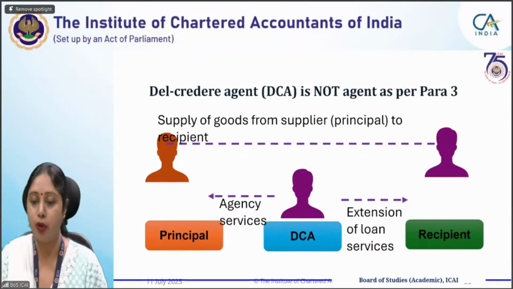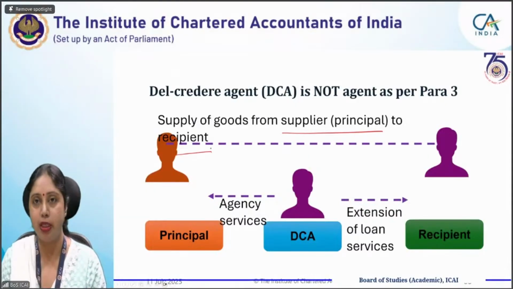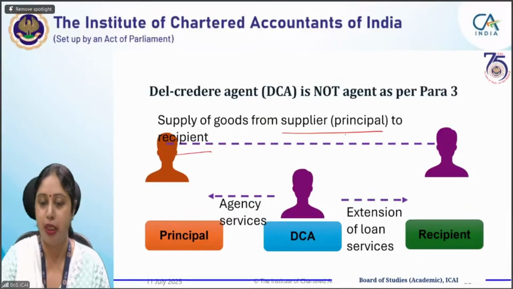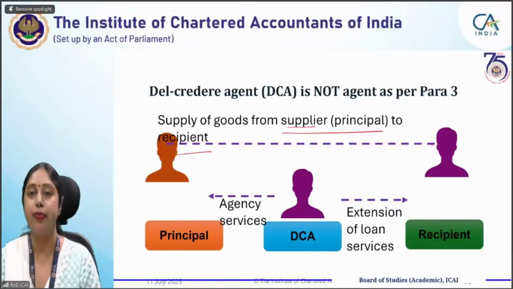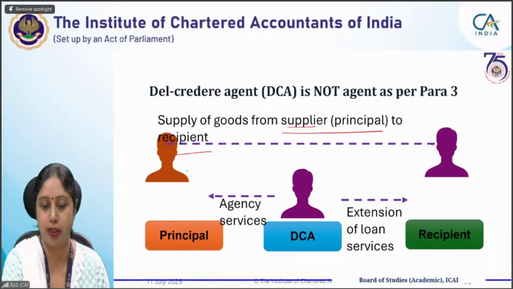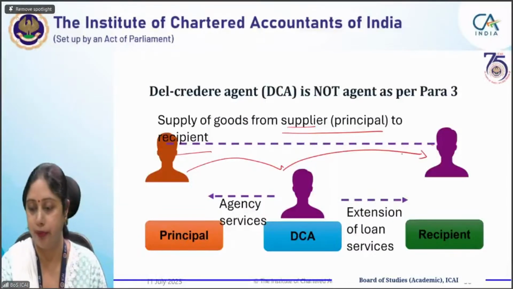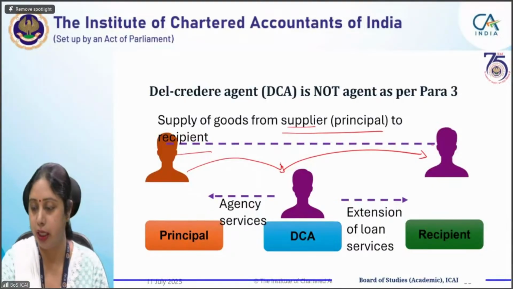Supply of goods from supplier to recipient. In case of del credit agent, there will be three transactions. One transaction is goods being supplied from supplier to recipient. I already told you in the previous question also, that in case the agent is not an agent as per para 3, he is not issuing invoice in his own name, then there will not be two transactions. It is not that one supply is by supplier to agent and agent to recipient.